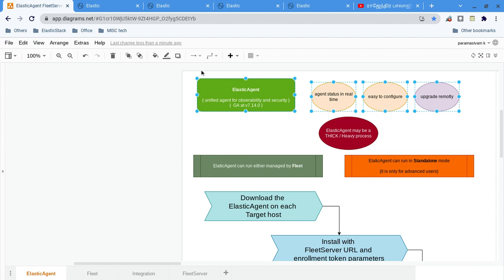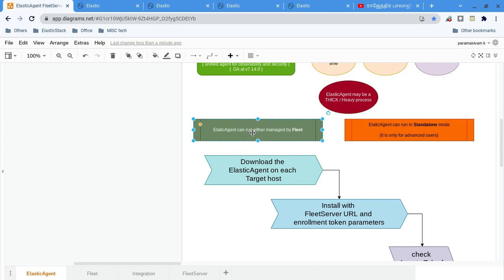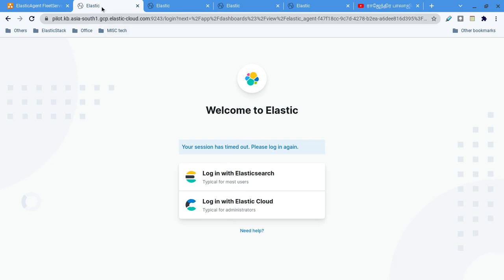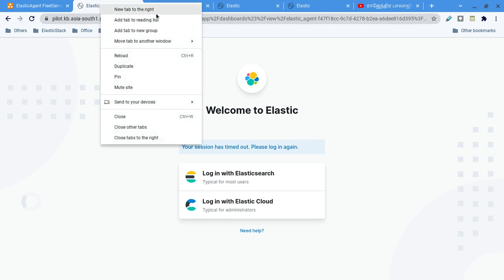Next, assume whatever features we want, we have to check in the integration list. Only in the integration list do we have to check. Let me close the others.